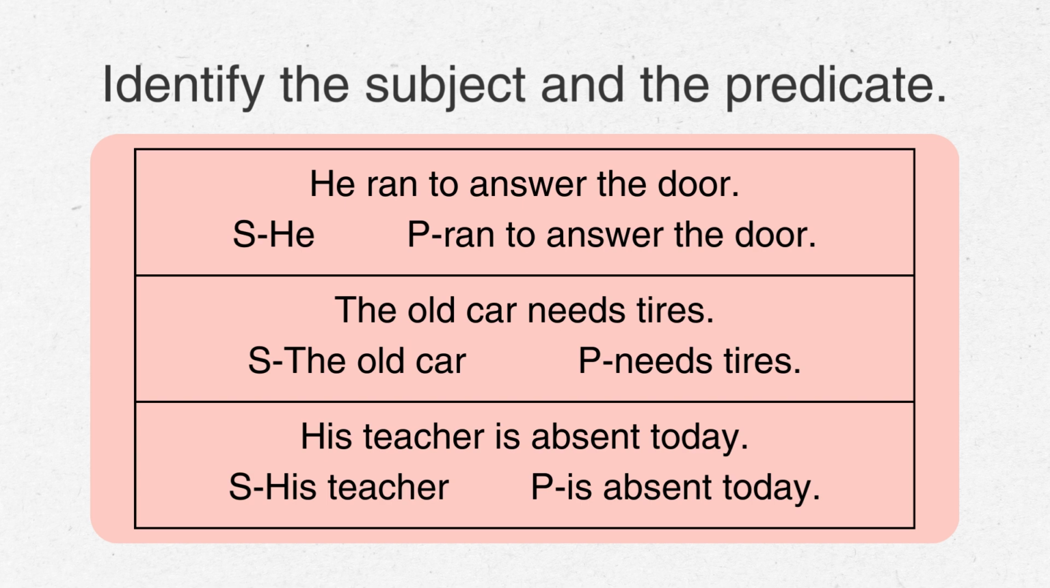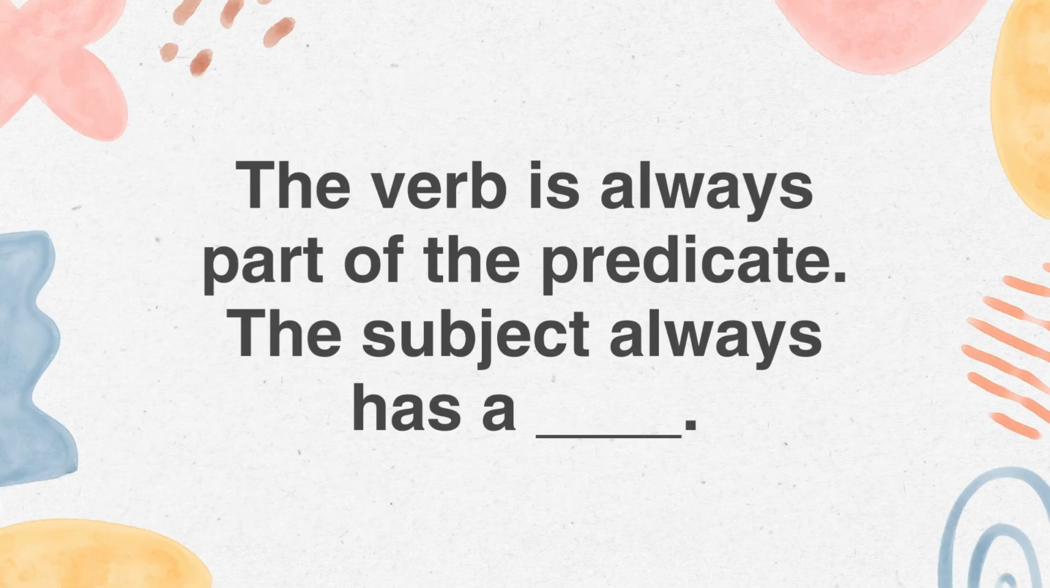If you notice, every word in the sentence is either part of the subject or it's part of the predicate. The predicate, again, begins each time with a verb. The predicate here began with ran, the predicate here began with needs, and the predicate here began with is. The predicate always starts with a verb, and every word in the sentence is either part of the subject or it's part of the predicate. The verb is always part of the predicate.